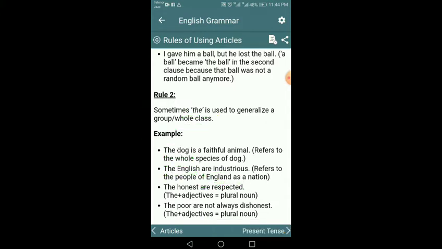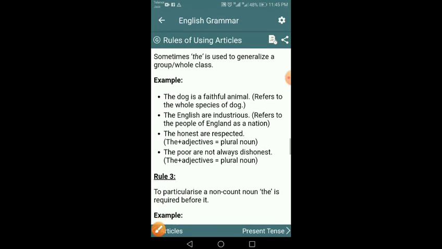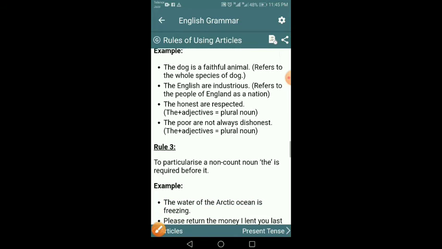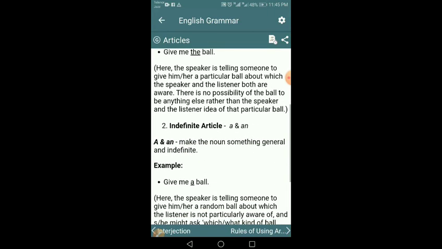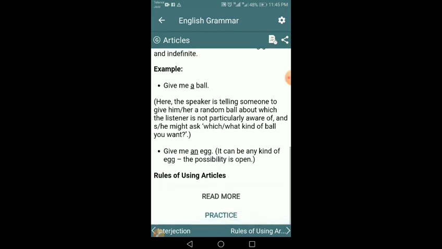And then, the honest are respected. It means that all the people who are honest are respected. In the same way, the poor is specifying here all the poor. The poor are not dishonest.